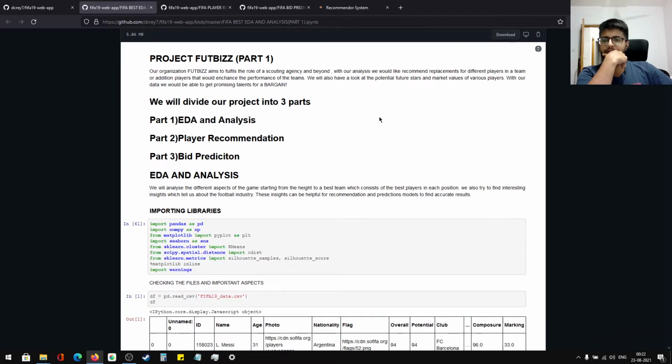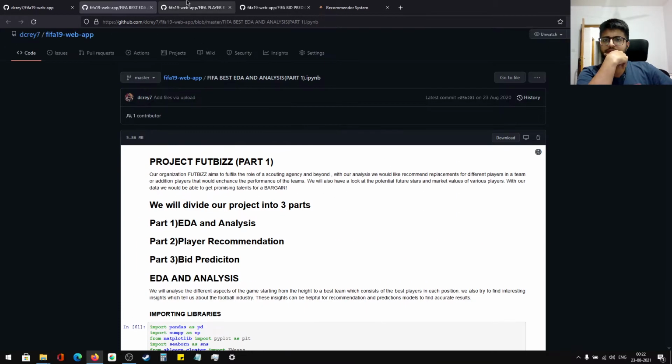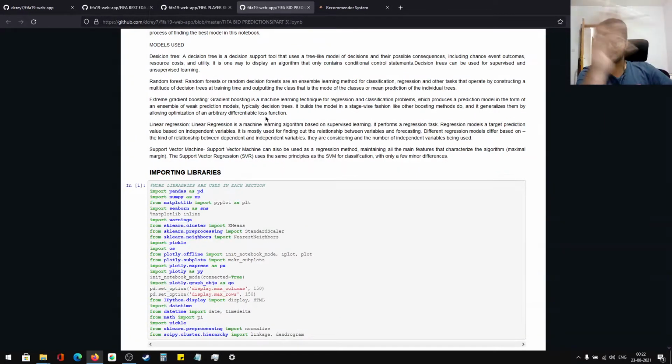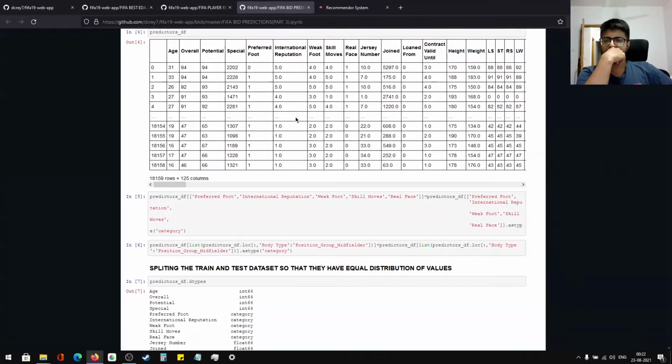So this is the final part. Wait, I came to the first one. The final part is the bid prediction. The players that I recommended from the previous one, I get in this.